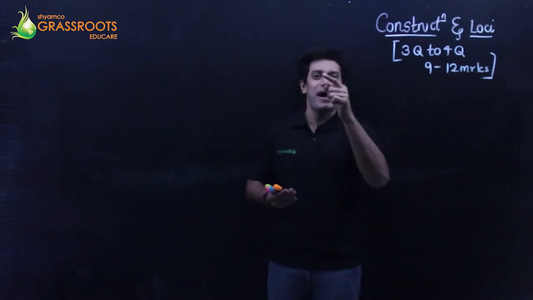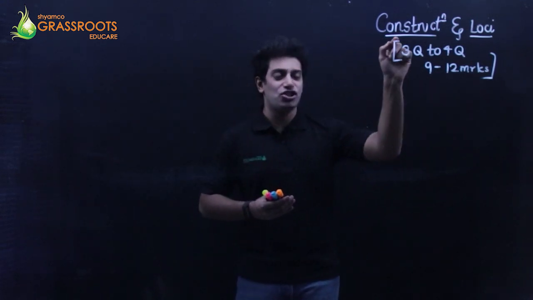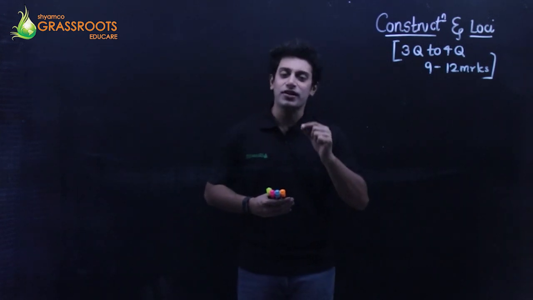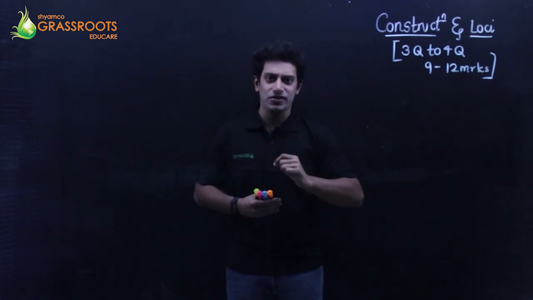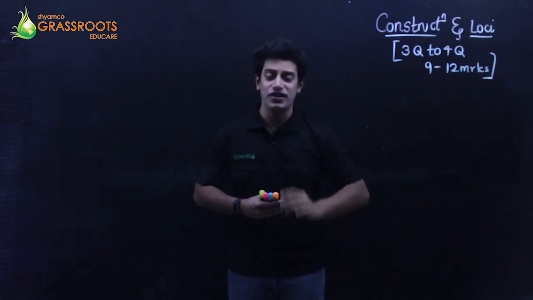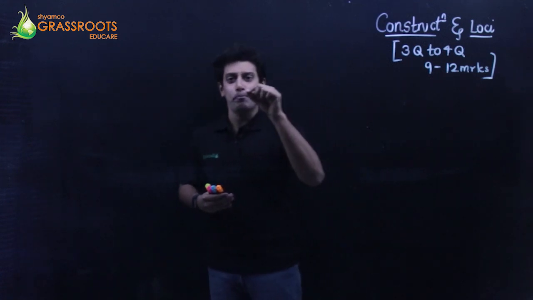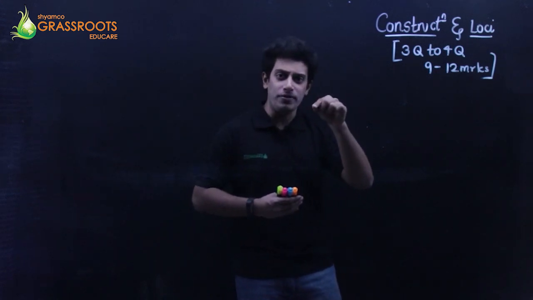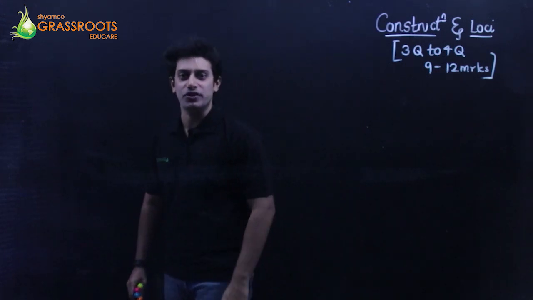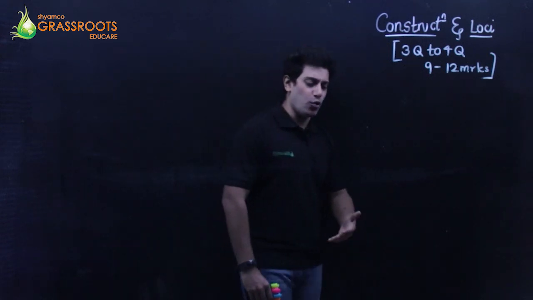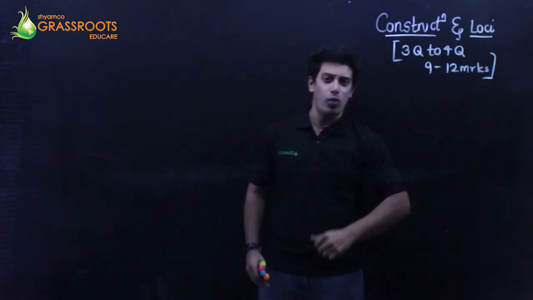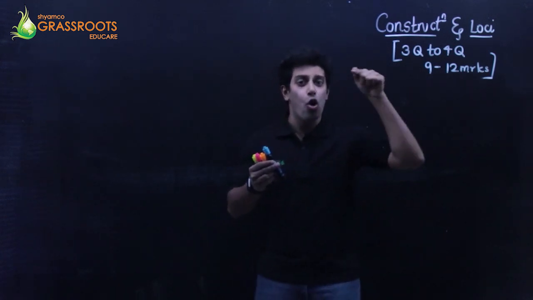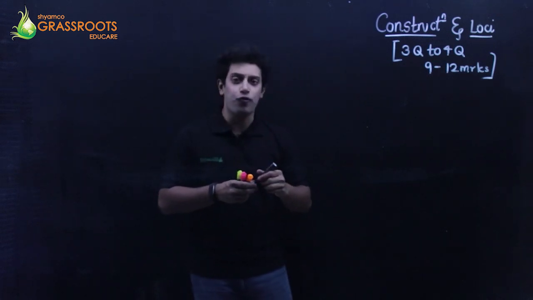So I begin with my first question on the construction chapter. The question is, construct a tangent to a given circle whose radius is 4 centimeter, where the point at which the tangent should be drawn is on the circumference of the circle. So remember one thing: construct a tangent at a point on the circle of radius 4 centimeter.